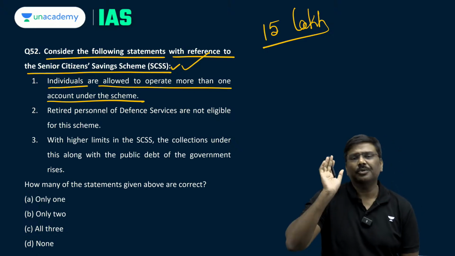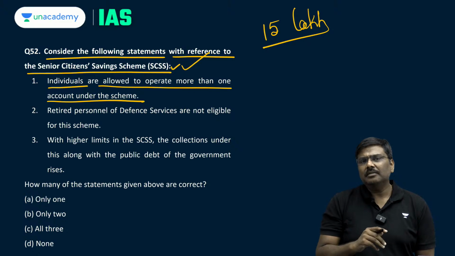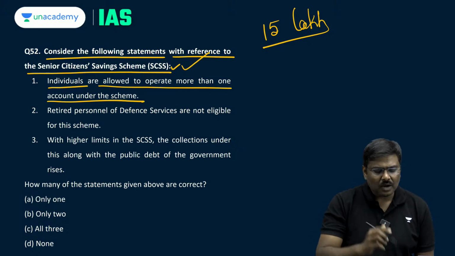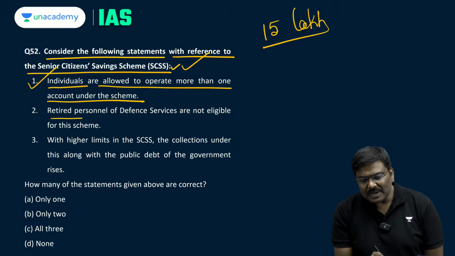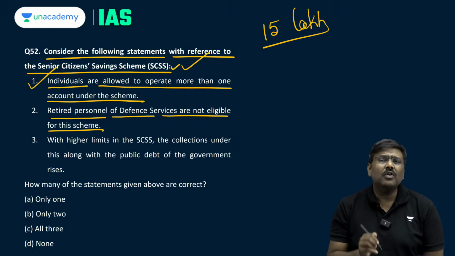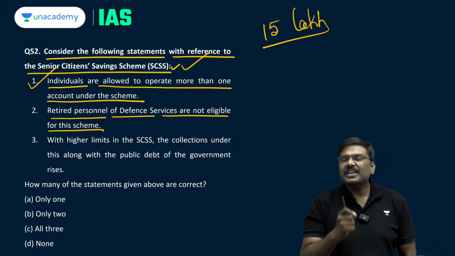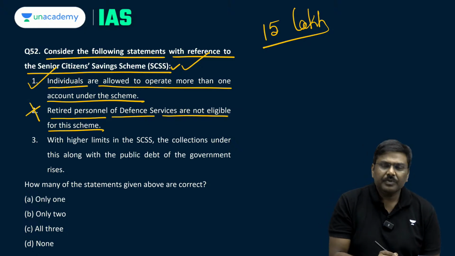Yes, it is allowed. It's not just that you will have to maintain only one account, more than one account is also allowed. So first one correct. Second one, retired personnel of defence services are not eligible for the scheme. Read the statement carefully, slightly difficult statement. Statement 2 is wrong. Why?